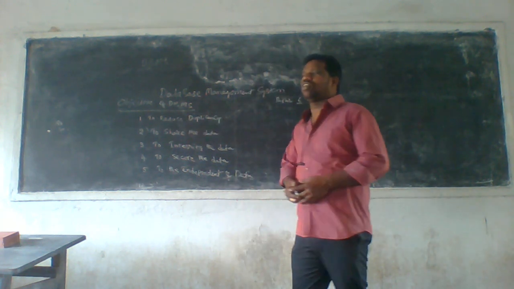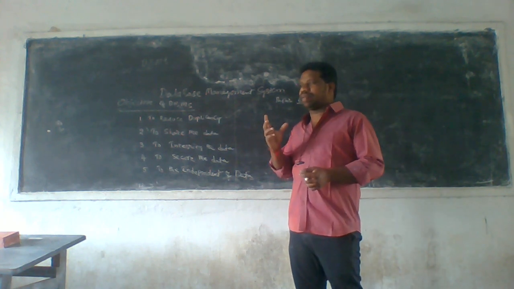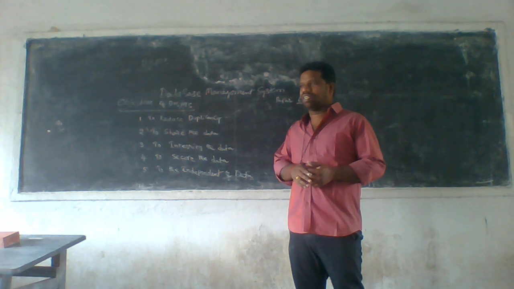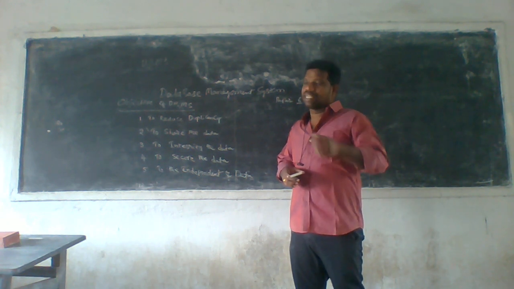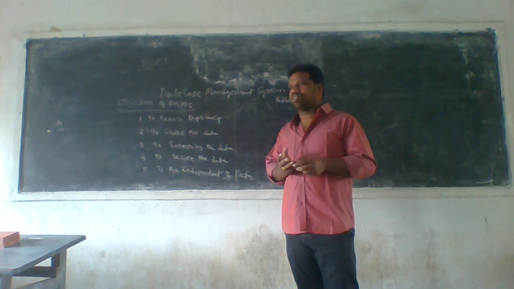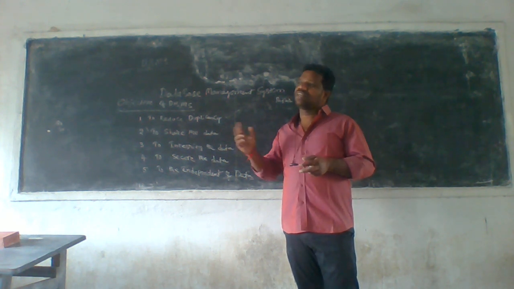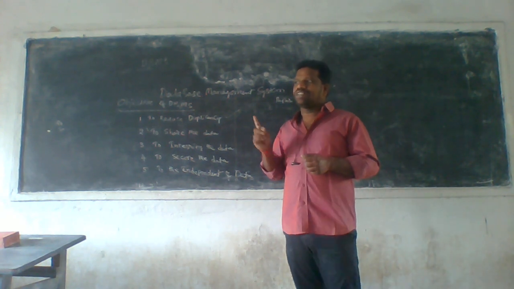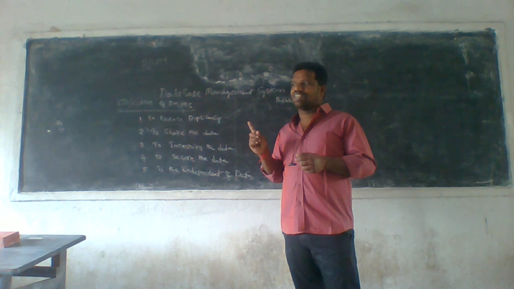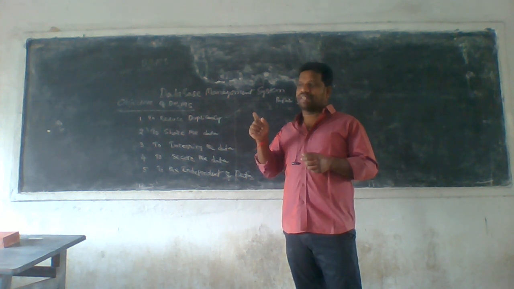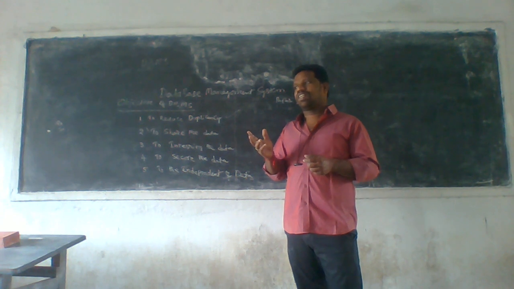Duplicate means a repetition of data. Repetition of data is called duplicate. Let us take some student. His name is Rasu. Someone takes another student, whose name is also Rasu. Is he a duplicate or not? Not a duplicate. Why? Because they are two persons with the same name. Is it possible or not?